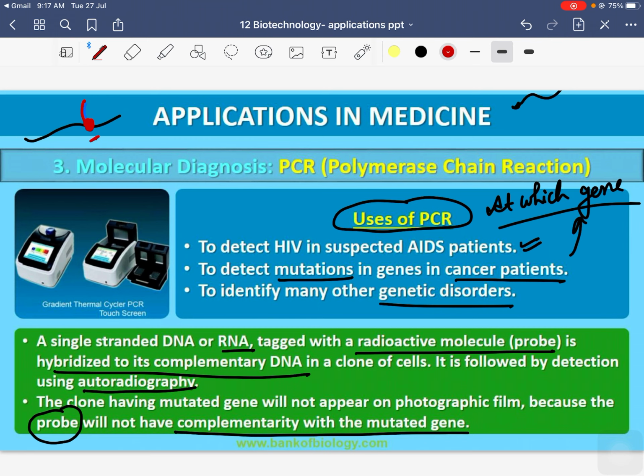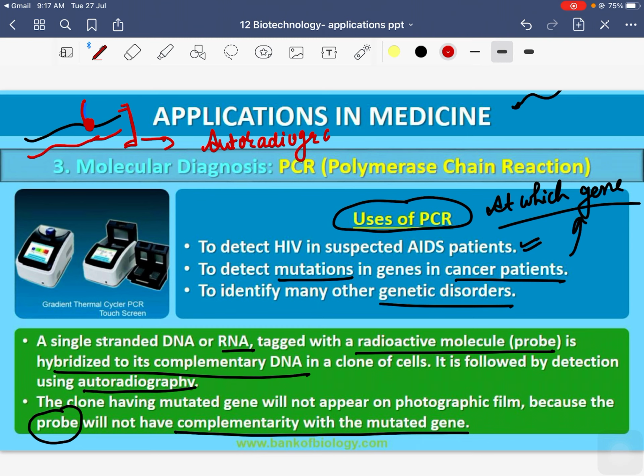Now this is hybridized to its complementary DNA in a clone of cells, and then you can detect it with the technique called autoradiography. If this clone has a mutated gene, then because there is a change, it will not appear.